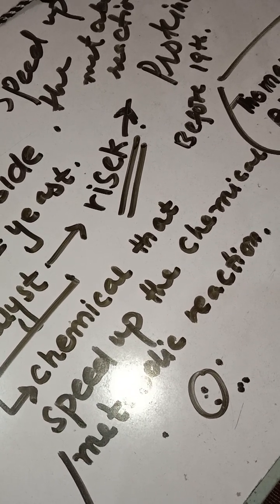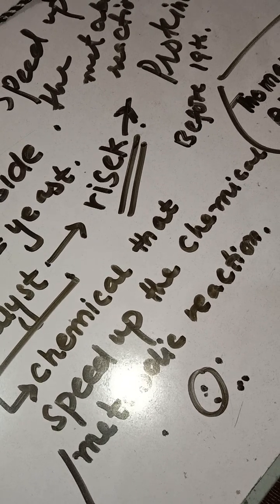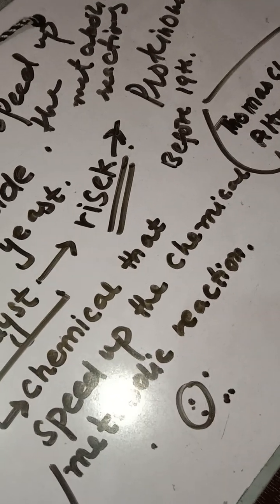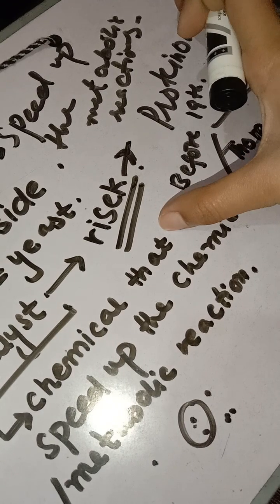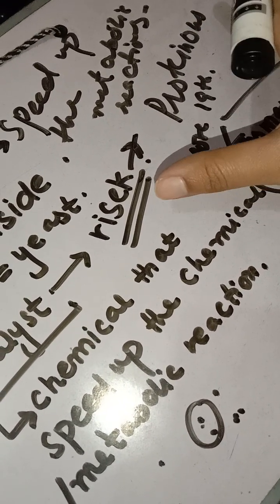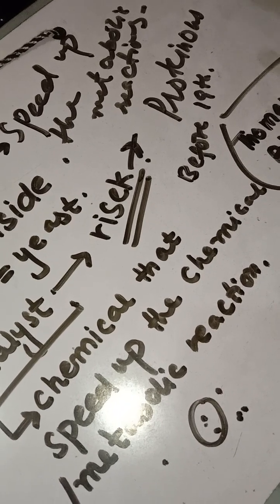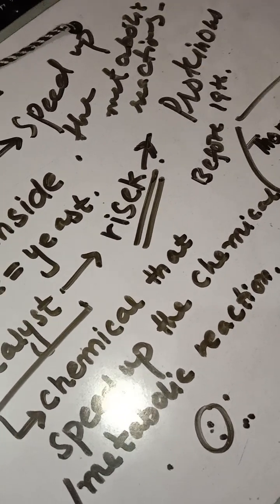Thomas Cech and Altman said that RNA also works as an enzyme in the form of ribozyme. But after the 19th century, it was clarified by some scientists that enzymes have two types of nature: protein and non-protein.